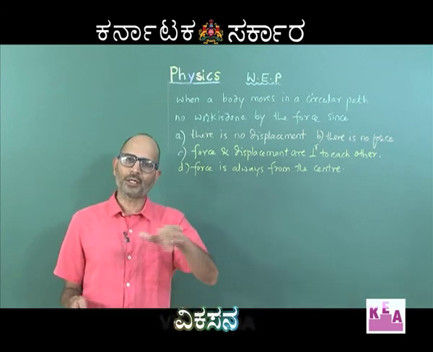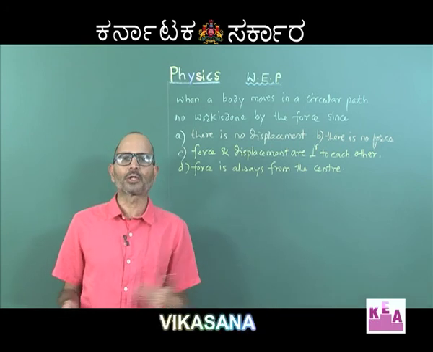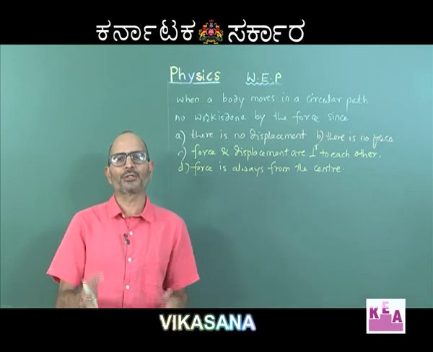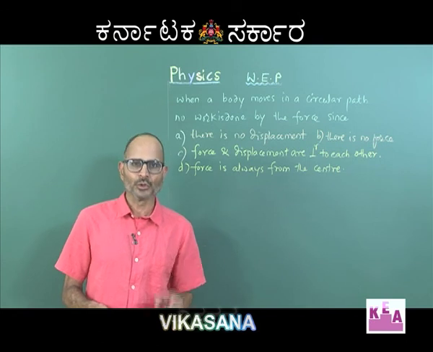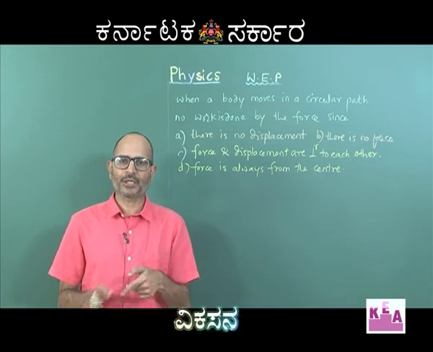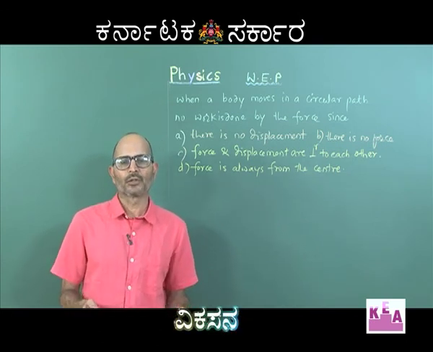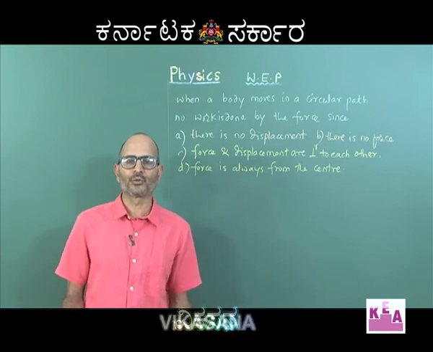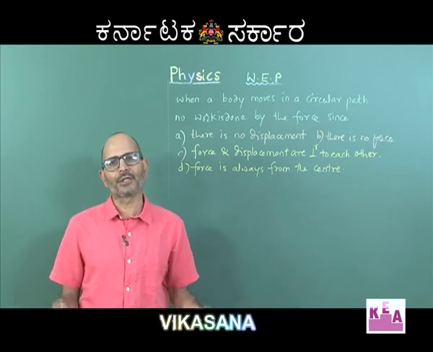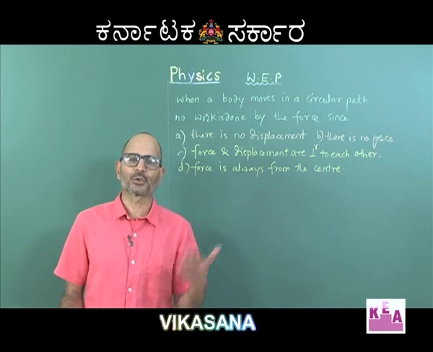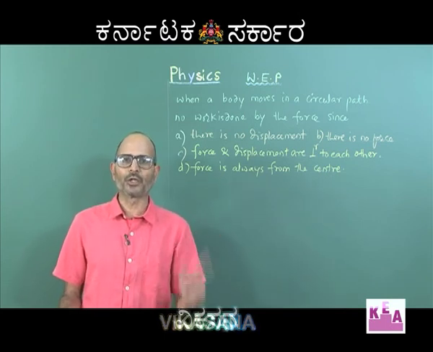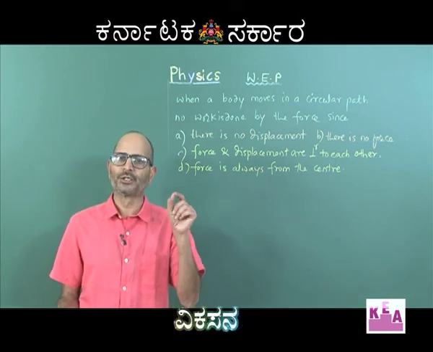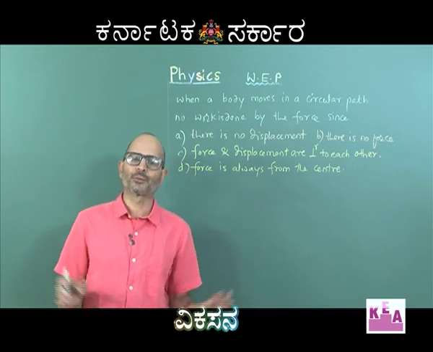How does the particle get displaced while it is moving in a circular path? Always along the tangent drawn to the circle. So, if you look at the way the force is acting and the displacement is happening, displacement is along the tangent, force is along the radius, and radius and tangent are perpendicular to each other. So, angle is 90. Therefore, the work done by this force, that is centripetal force, is going to be 0.